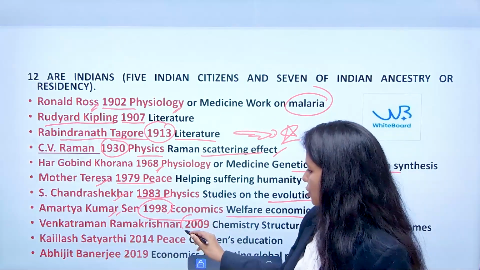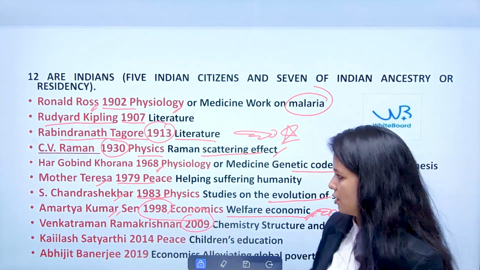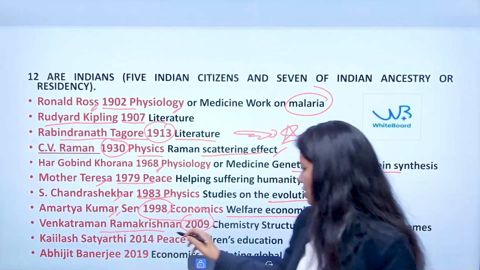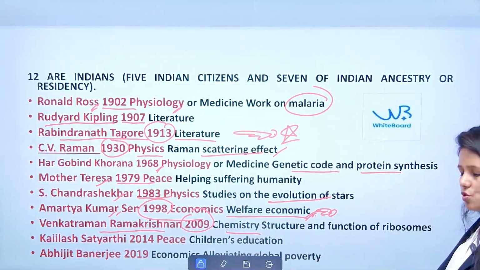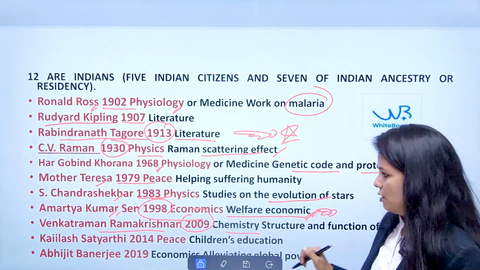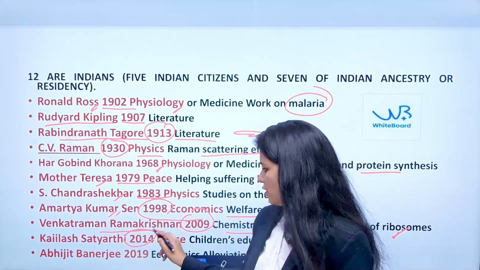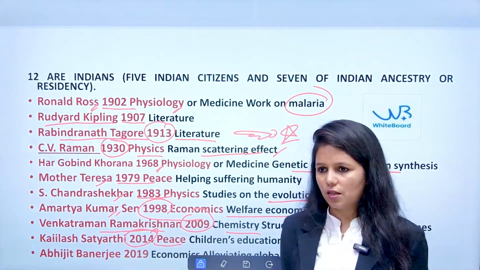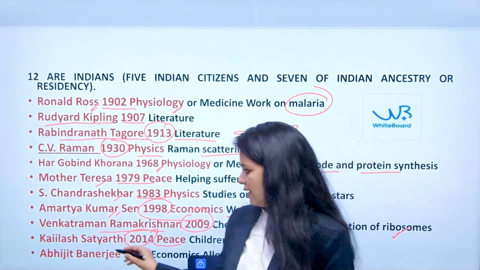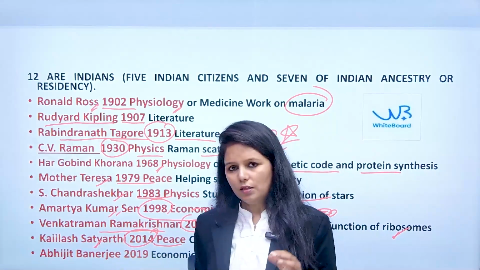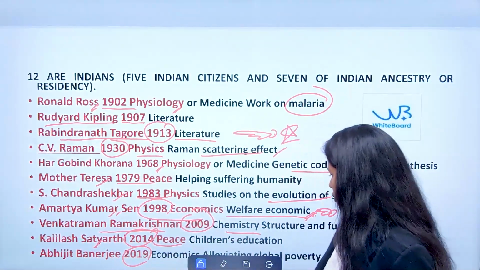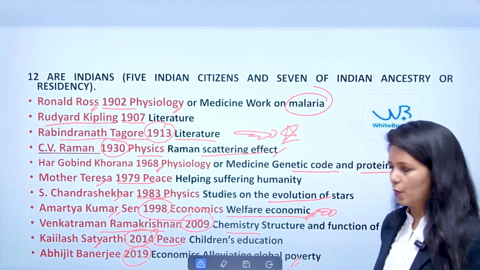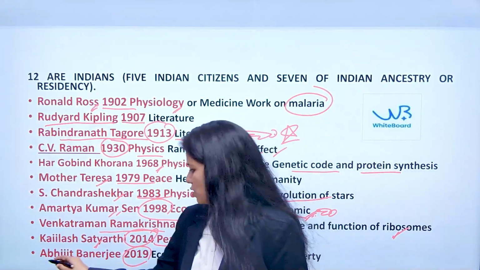Now, in 2009, to Venkatraman Ramakrishnan in the field of chemistry, related to the structure and functions of ribosomes. Then in 2014, the Peace Prize for children's education was given to Kailash Satyarthi. Then, last but not the least, in 2019, in the field of economics, for global poverty, it was given to Abhijit Banerjee.